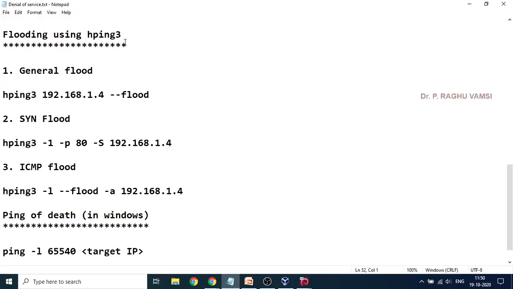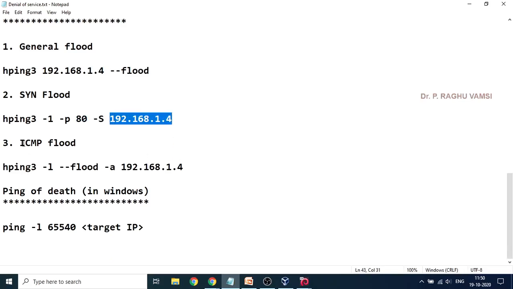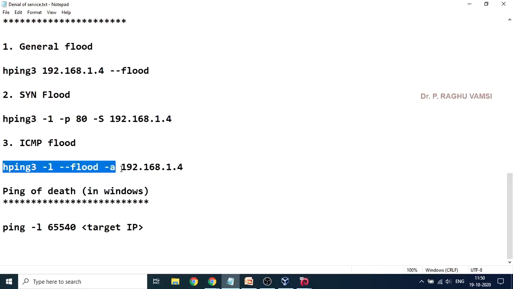Second one is flooding using hping3. Already in the previous lectures we have seen this flooding using hping3. So hping3 target IP --flood will start the flooding attack. Or if you want to especially launch the synchronous flood, then you may use hping3 -1 is the switch that you are supposed to use for conducting the TCP based attack. -p is for the port number. Here we are going to target the HTTP service. -S is the synchronous flooding on the target IP address 19.168.1.4. The same thing you can also do with the ICMP flood. The ICMP flooding will be done with this particular command.